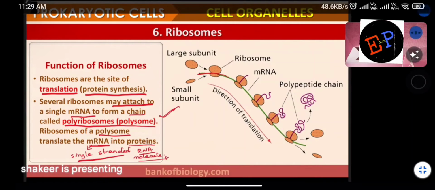These polyribosomes produce a chain called a polypeptide chain, and a group of polypeptide chains is called proteins. Understood? That is how proteins are manufactured here. You can see these chains coming out of the ribosomes. These chains finally create the polypeptide chains. That is how proteins are manufactured.